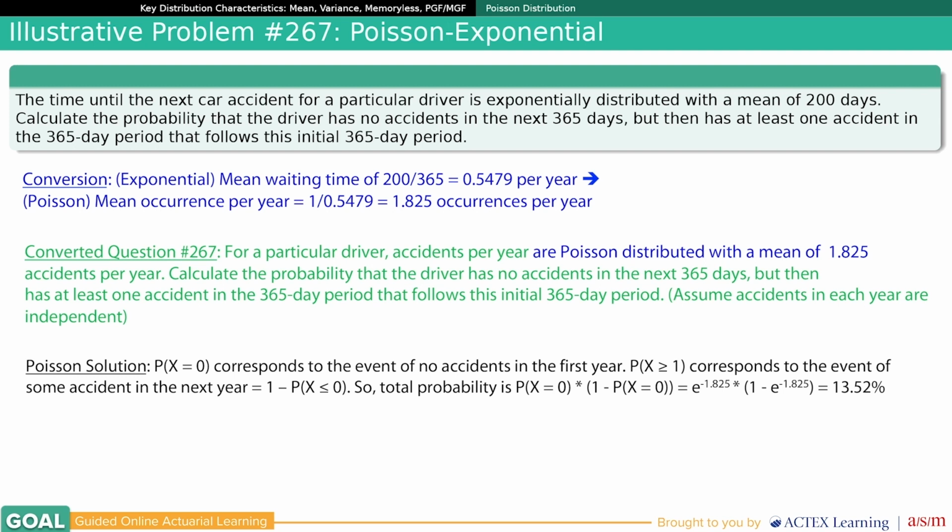The probability that x is greater than or equal to 1 states there is some accident in the next year, and that's equal to 1 minus the probability that x is less than or equal to 0. So the total probability is the probability that x equals 0 times 1 minus the probability that x equals 0. It's e to the minus 1.825 times 1 minus e to the minus 1.825, or 13.52%.